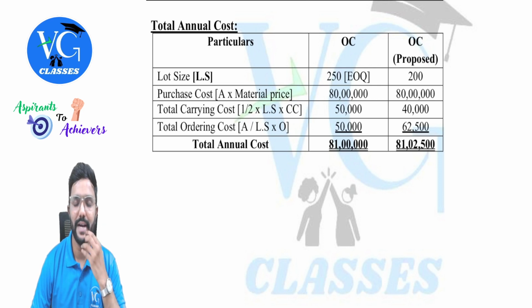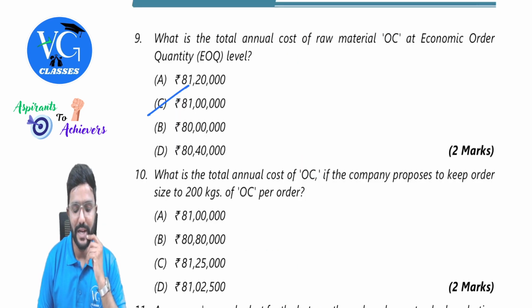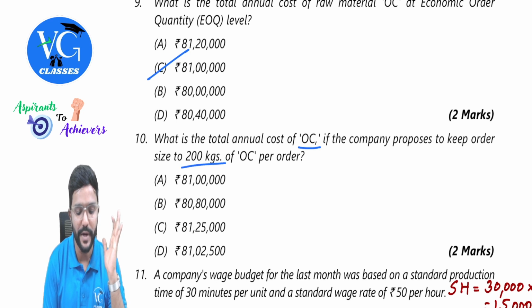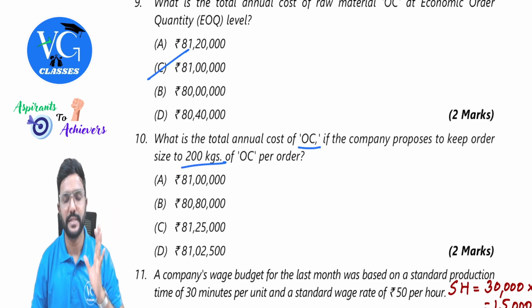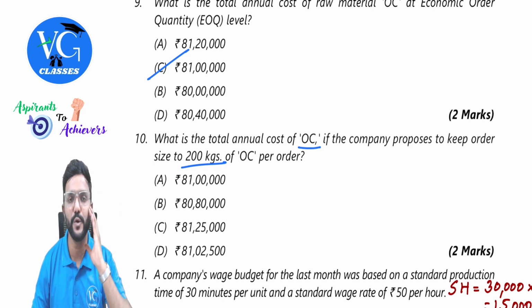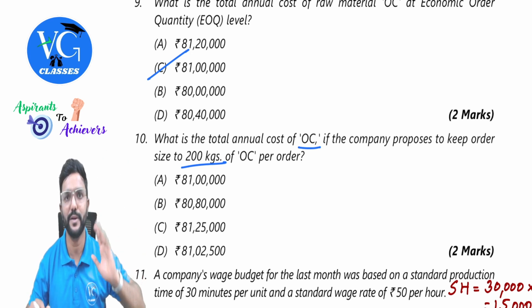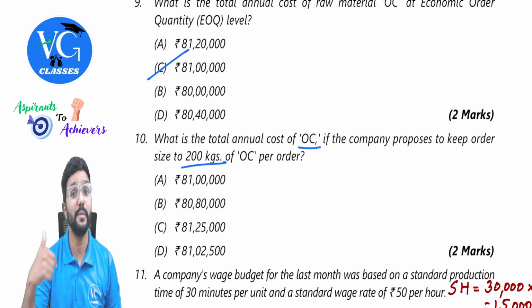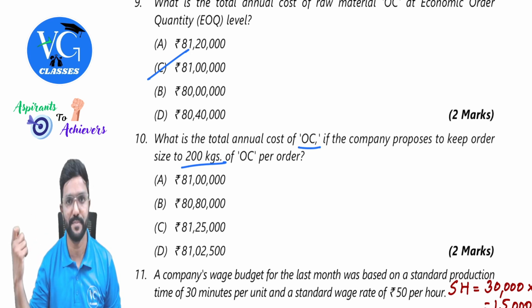Next, they have asked, what is the total annual cost of OC only again? But if the company proposes to keep the order size as 200 and they have given only this much, sir, is there any change in the price? No, guys. When the question is silent, you don't assume that there is a change in price, because normally when a company is offered to buy a larger quantity, they will be given a discount for the purchase price.